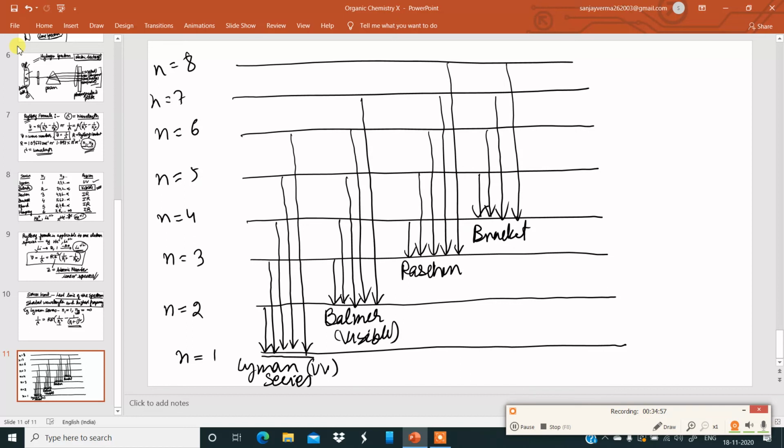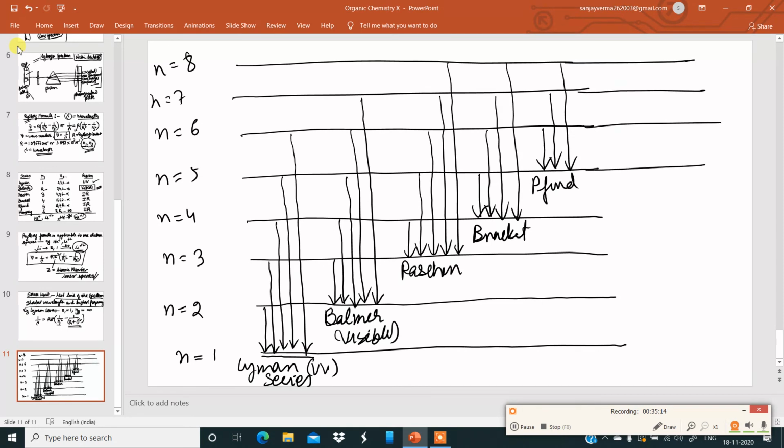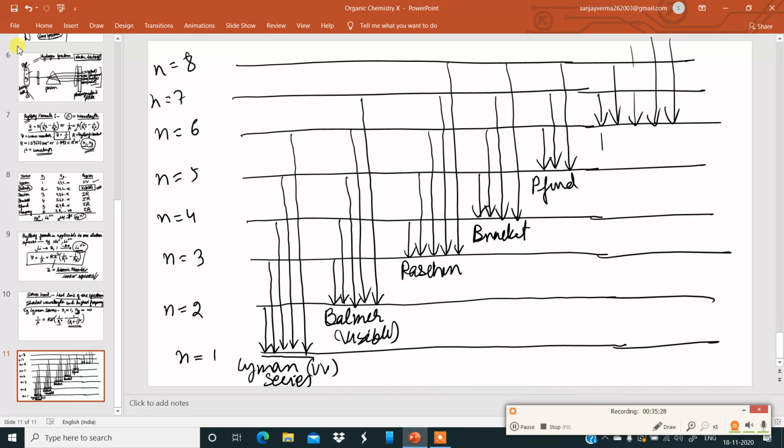After Brackett we have Pfund. It can be done this way. It is a very easy table, how to draw this table is really very easy. This is called Pfund series. You can extend these lines and proceed to get the series for Humphrey also, the last one over here. For n is equal to 6, you can get Humphrey series. So this is the table I told you about: electronic transitions producing different series in the hydrogen spectrum.